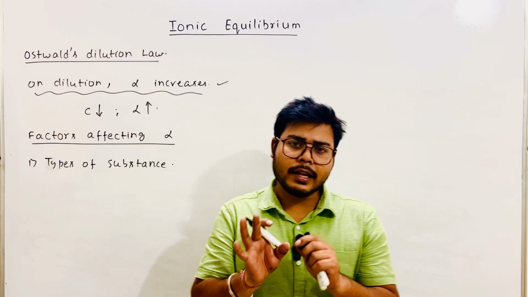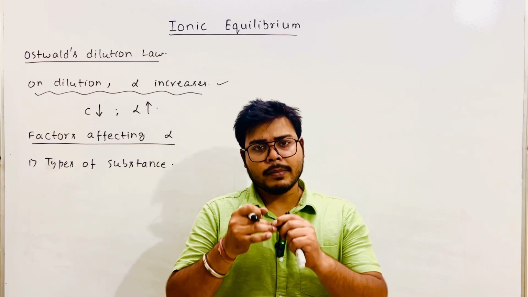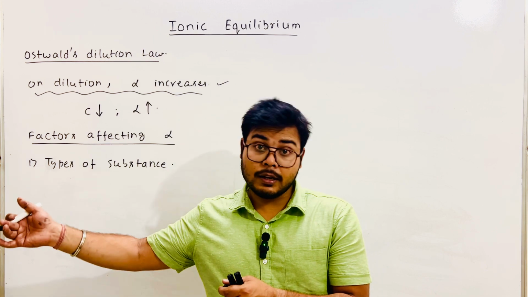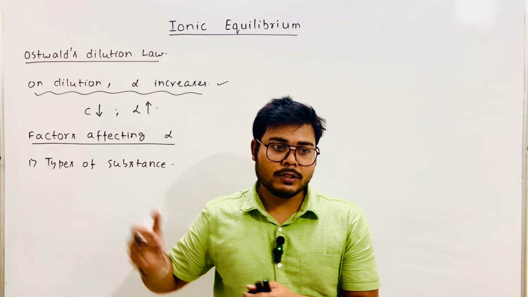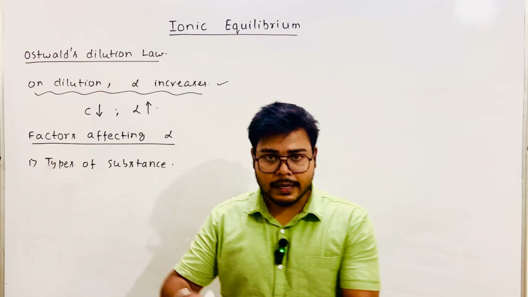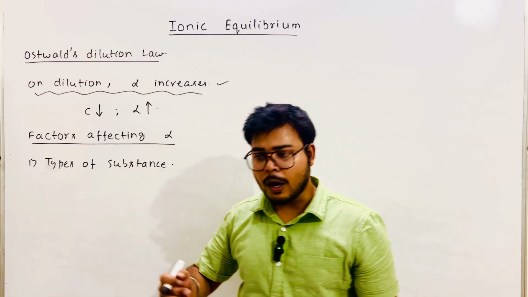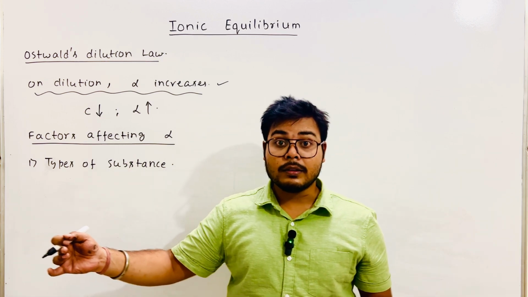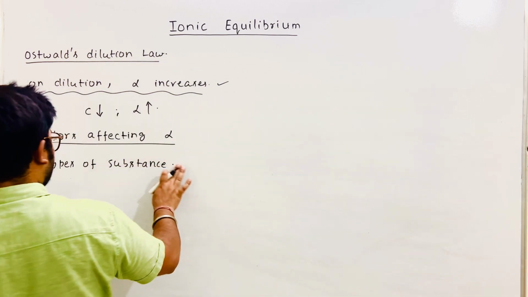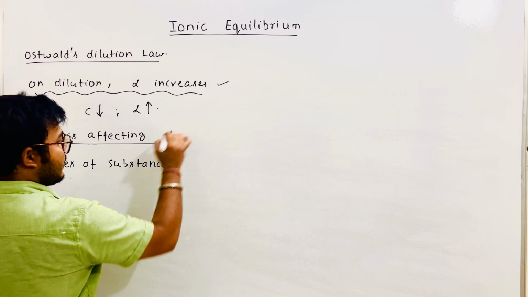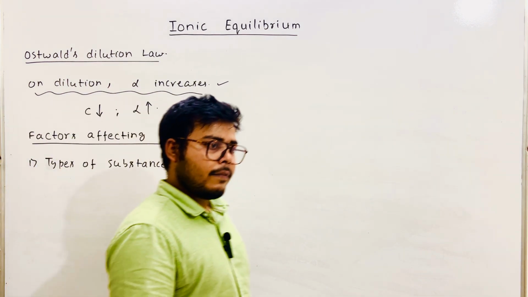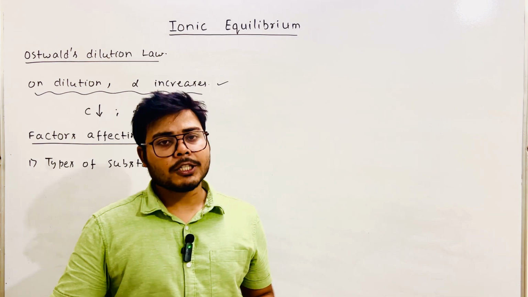This may have happened with you also, right? In the same way, how much a substance will dissociate depends on the type of the substance. So the type of substance is the first criterion on which alpha depends. Strong electrolytes dissociate completely, weak electrolytes dissociate partially.